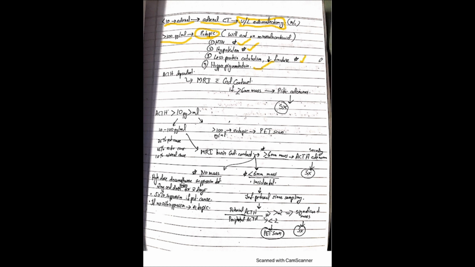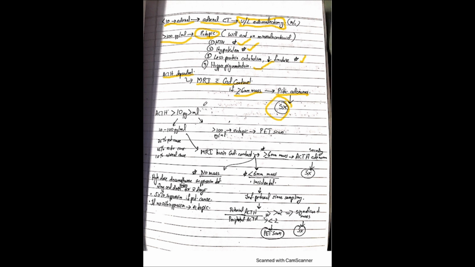All this will be seen, and if it is ACTH dependent, what we should do is take an MRI with gadolinium contrast. And there are some possibilities, like if a mass greater than 6 mm is shown on the pituitary, then it is obviously a pituitary adenoma and we should be treating it with surgery.